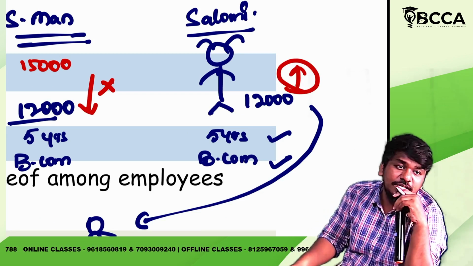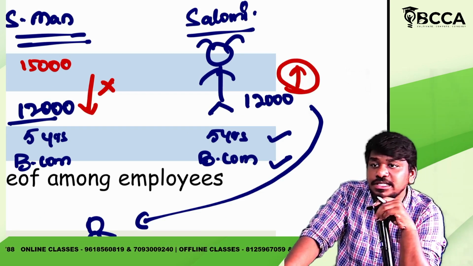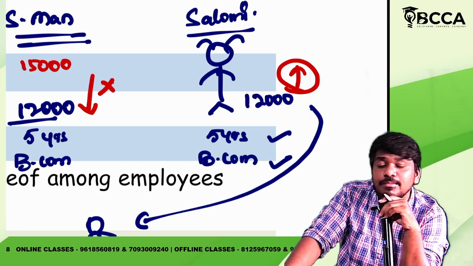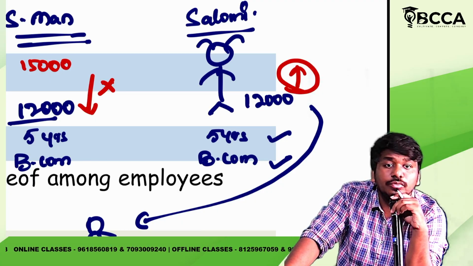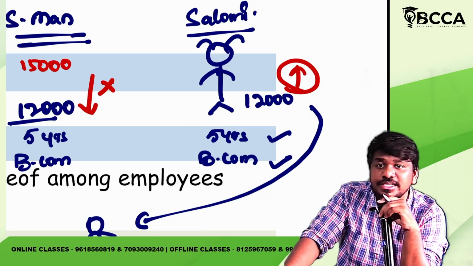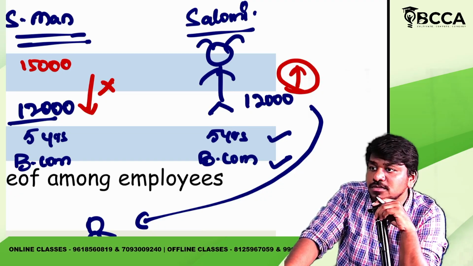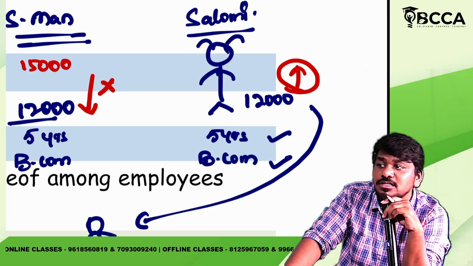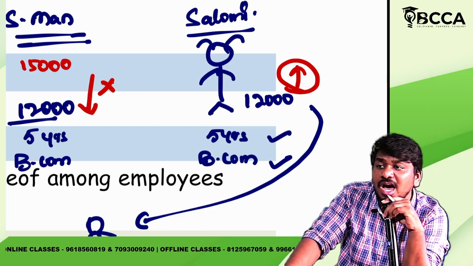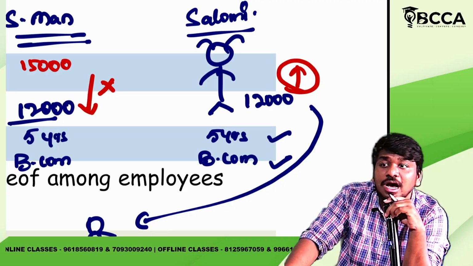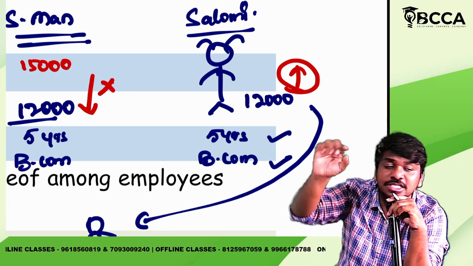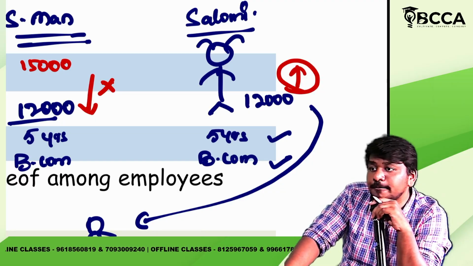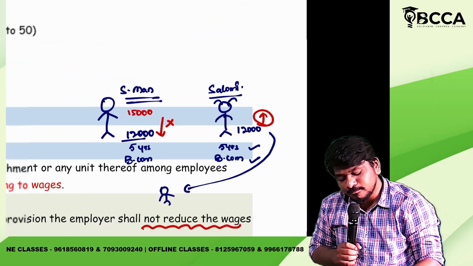Come on, tell me, what is section 3 telling? Section 3 is telling that there shall be no discrimination between the employees regarding what? Wages. Regarding wages. Any doubts? So if there is any discrimination, the existing employee's salary has to be reduced, huh? No, her salary has to be increased, but this person's salary shall not be decreased. Yes or no? Okay. Next point.